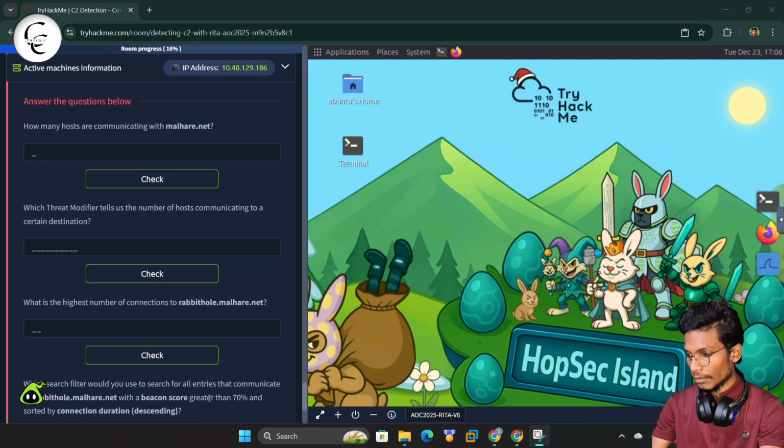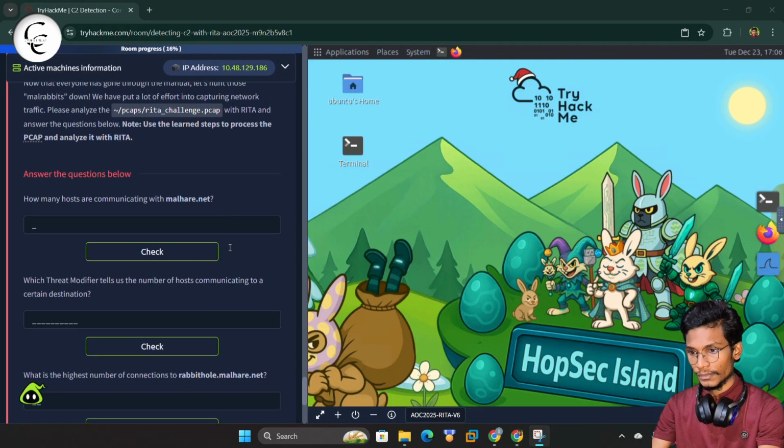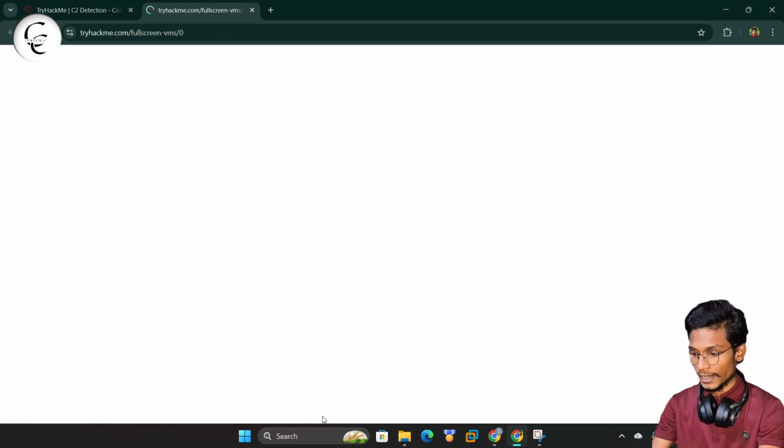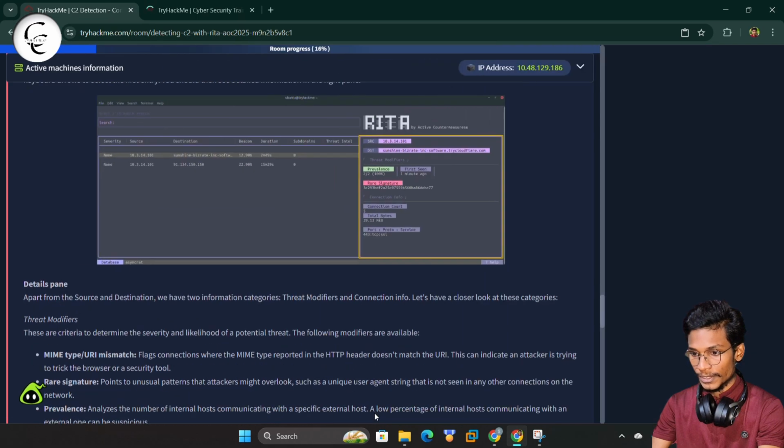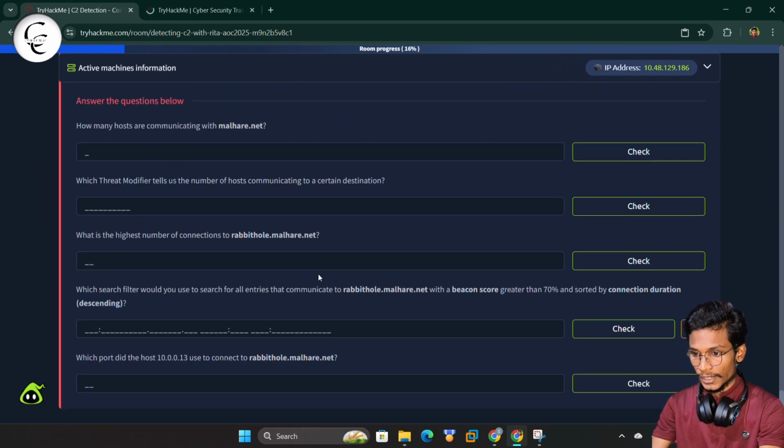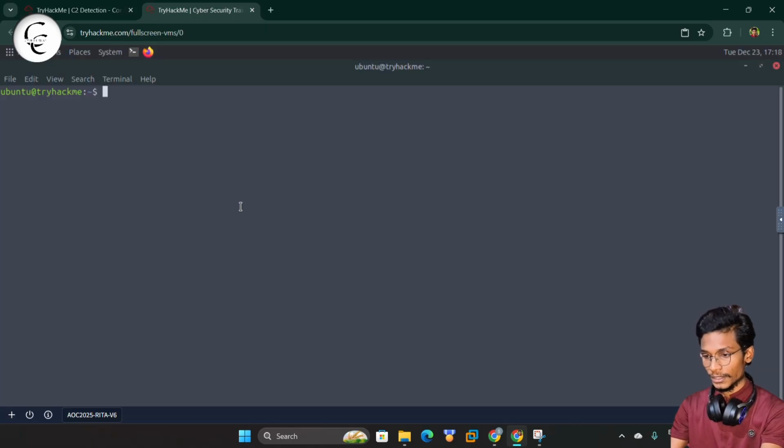practical task. Okay, so guys, we can do one thing, we can open our attack box in a full screen view, and here we'll stop this split screen, and here we have the questions. So guys, now we can start with our practical tasks.